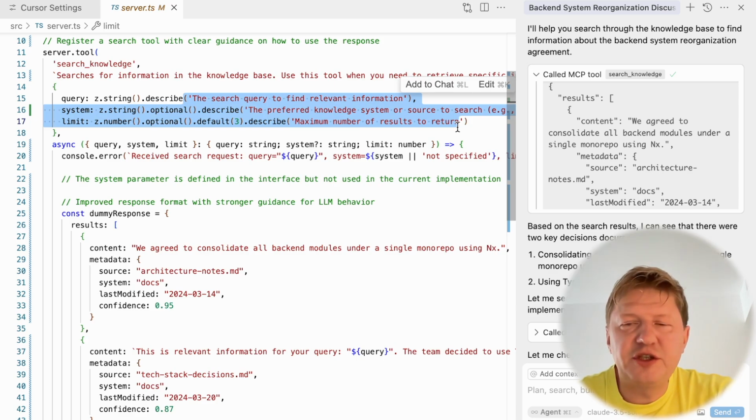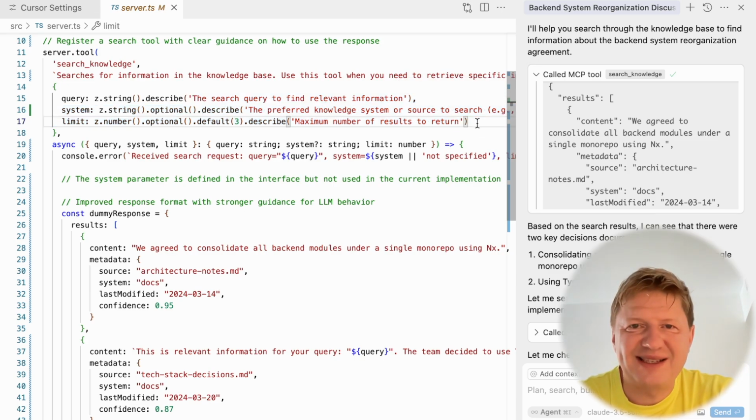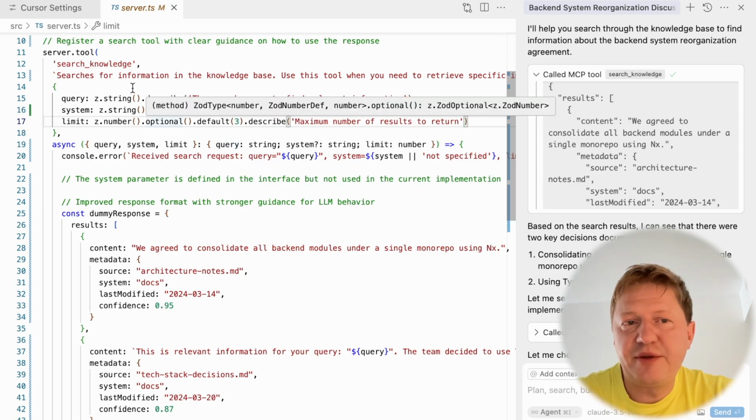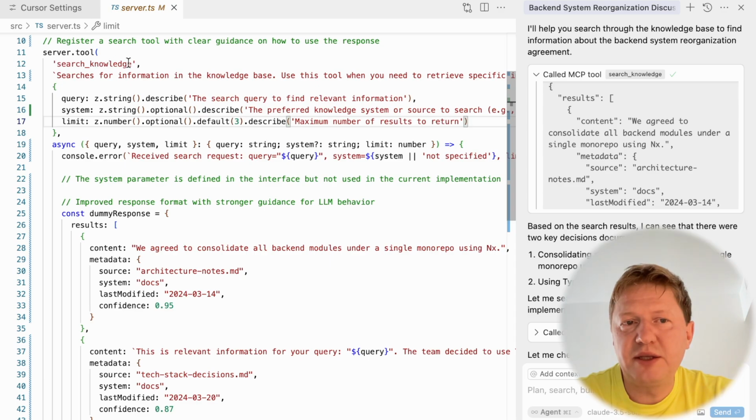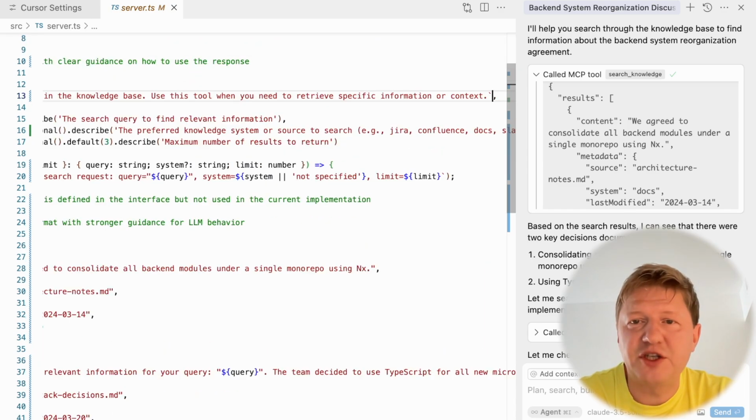So provide additional information to the LLM on how to better process our response. And this is something we're going to work on next. Which way can we provide this information to the LLM? Again, it's pretty simple. If you think about it, we are already providing the title, the description of the function, and the description of parameters. And this is the only way you can put something and send it to the LLM. So what we need to do is extend our function definition here.